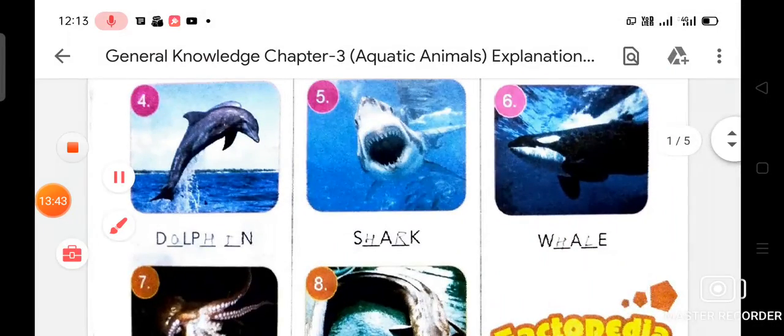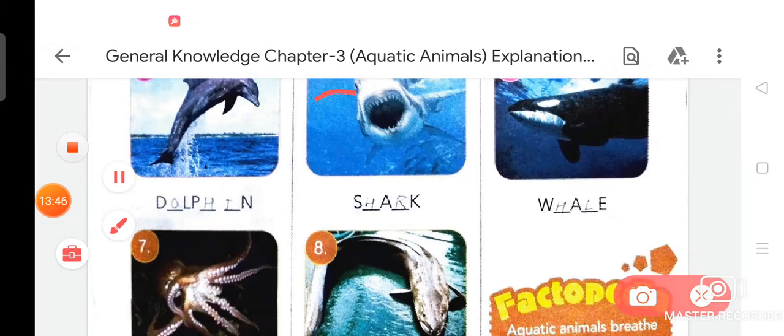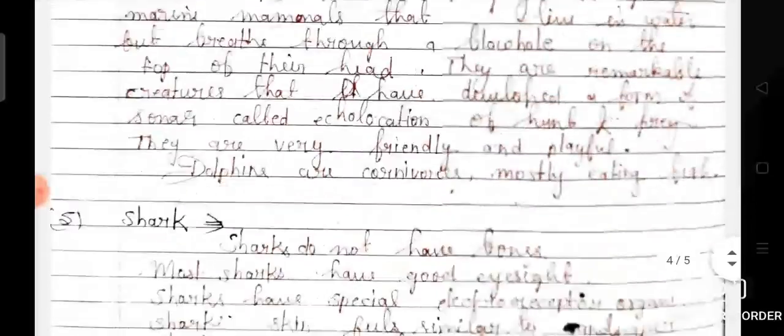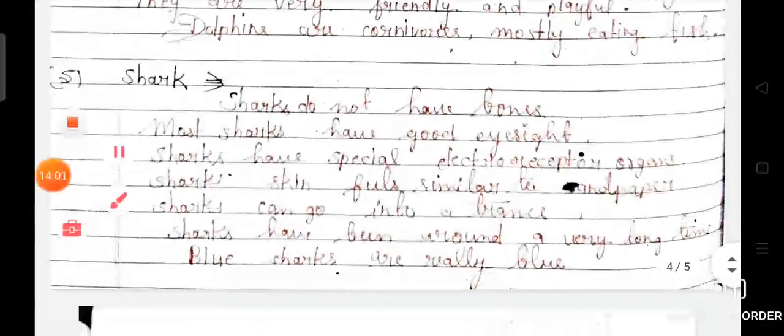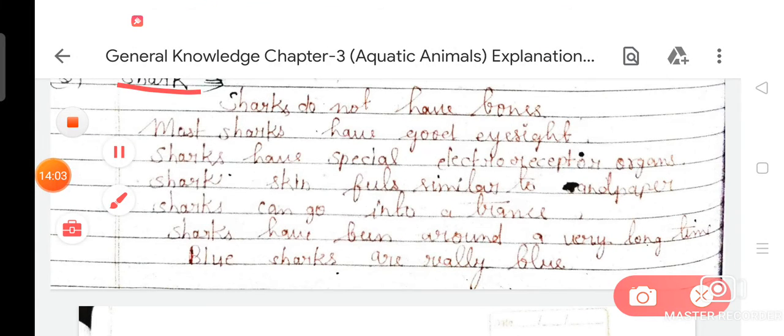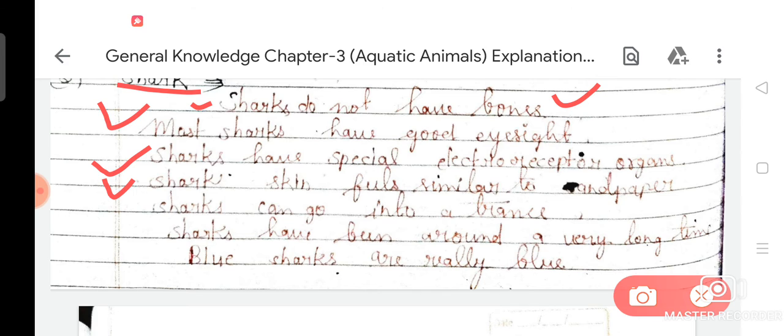that is shark. Shark. And as you know very well, I have some important notes about shark. Sharks do not have bones. Most sharks have good eyesight. Sharks have special electroreceptor organs. Number 4, shark skin feels similar to sandpaper.